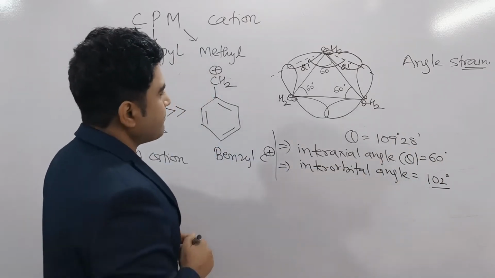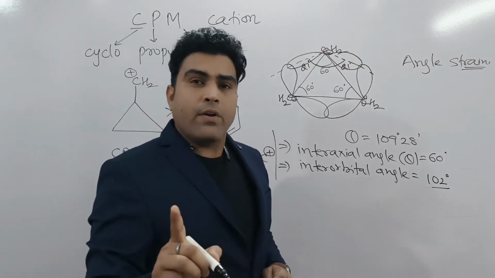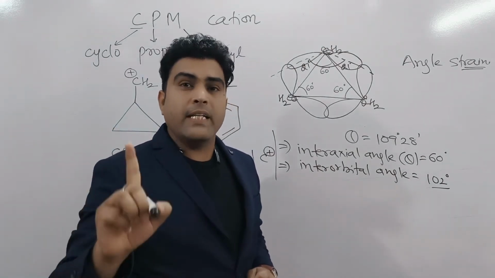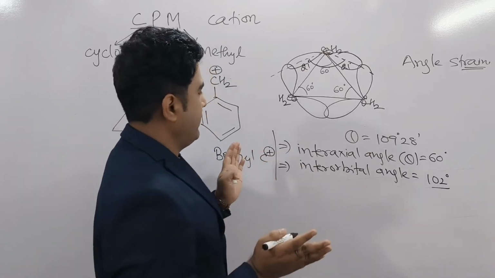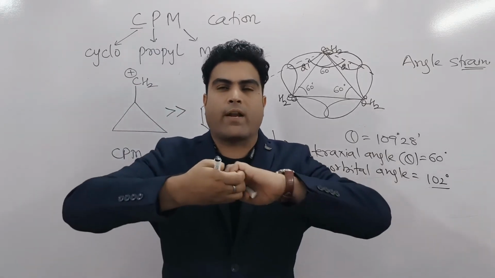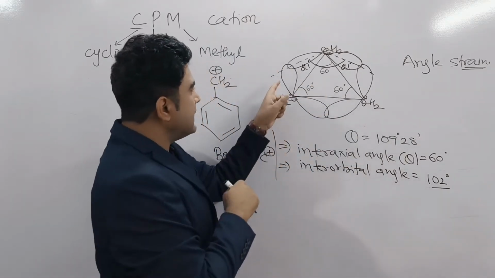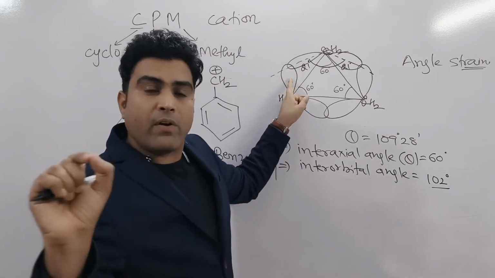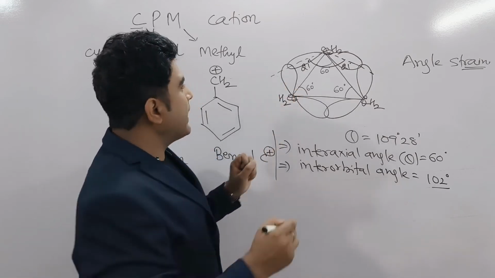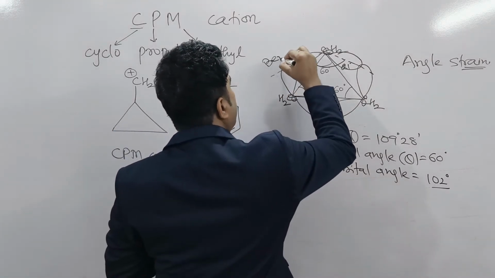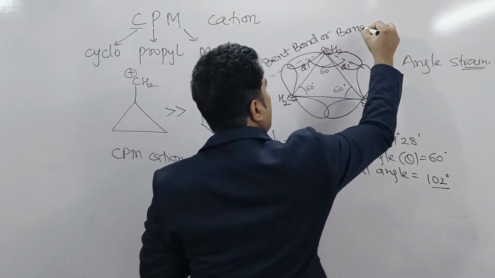Now the thing is that this bond is neither purely sigma nor purely pi. This bond is between sigma and pi. We know that a sigma bond is formed by direct overlapping. A pi bond is formed by sideways overlapping. But this is neither direct overlapping nor purely sideways overlapping. This bond is between sigma and pi. So we can say that this bond is known as a bent bond or banana bond.